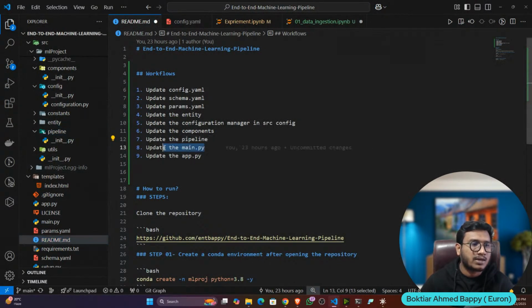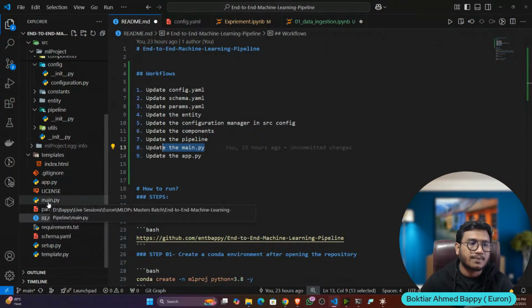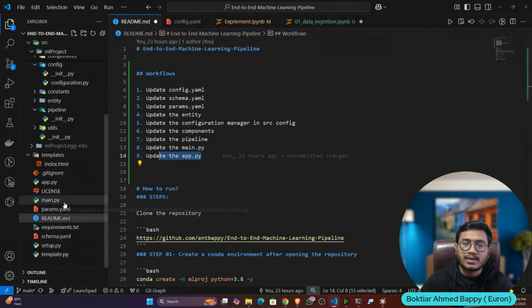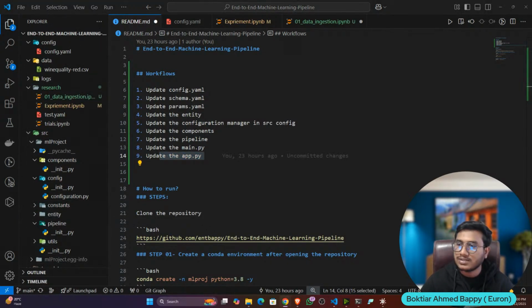Then we have main.py, which is nothing but my endpoint, and app.py, which is nothing but my application. Whatever Flask web application we create will be created inside app.py. So this is the entire workflow of my project. I hope that's clear. Now let's write one by one and see how it can be done.